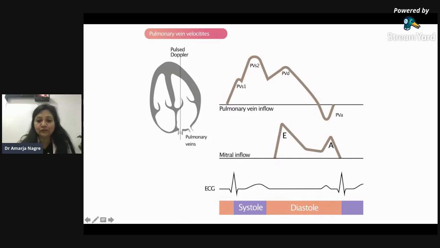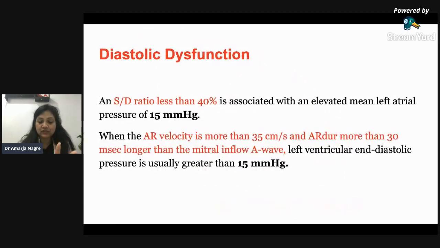There is significance of this related to diastolic dysfunction, and the ratio of both S and D is taken. If it is less than 40%, that means that elevated LA pressure is there, more than 15. So this is all related to LA pressures. That is why we have to know this.